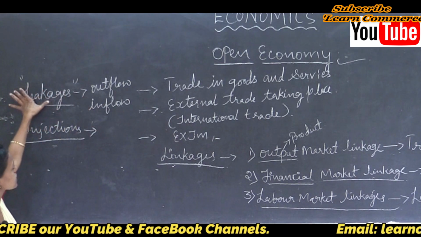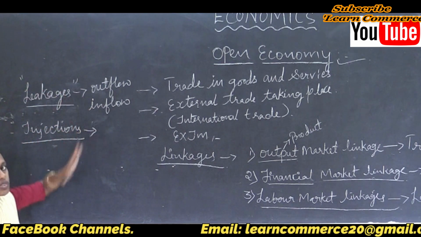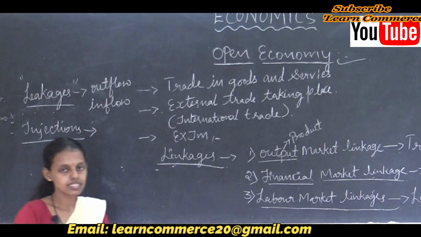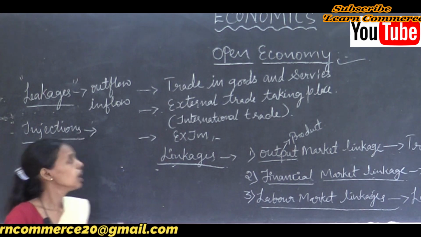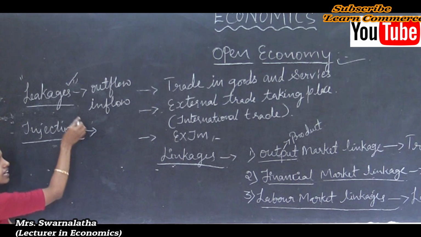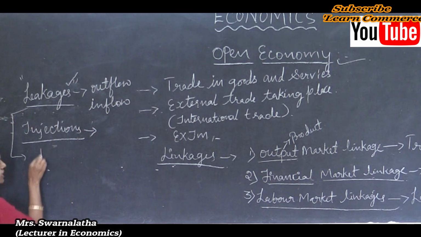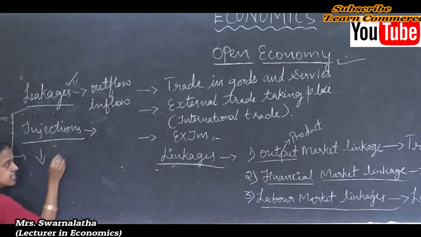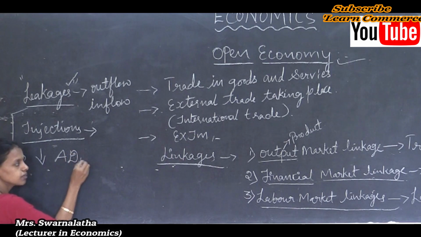Those factor flows never give us income. Do they give us income? No. Leakages always decrease aggregate demand.